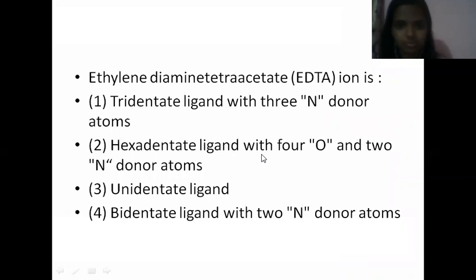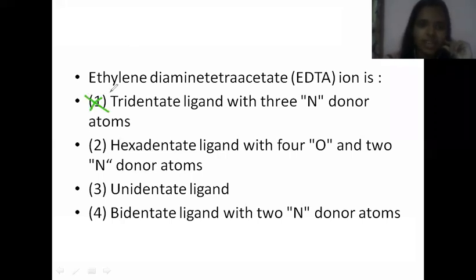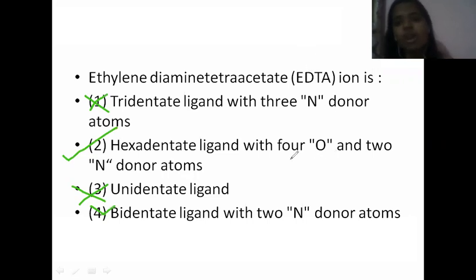Now, the next question is: ethylenediamine tetraacetate, EDTA ion is. This is a very easy question. EDTA is not tridentate, it is not unidentate, it is completely wrong. Bidentate is also wrong. It is hexadentate. EDTA is a hexadentate ligand with 4 oxygen and 2 nitrogen donor atoms.